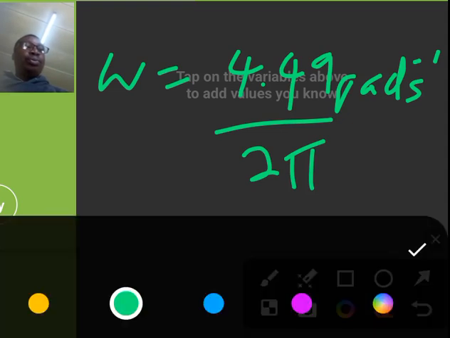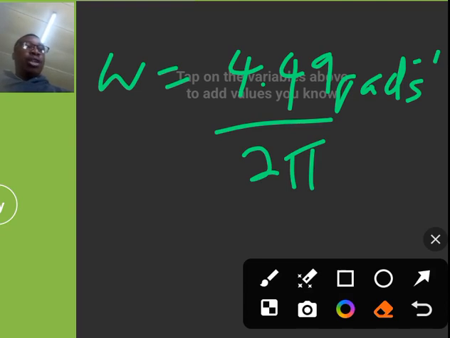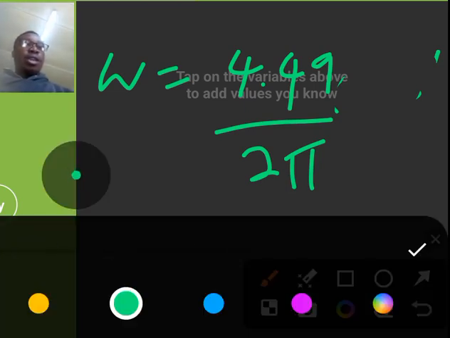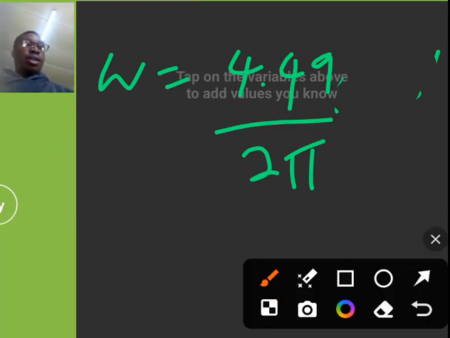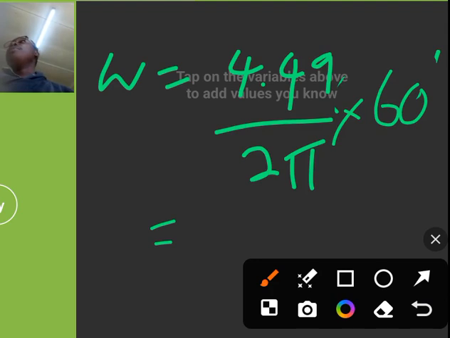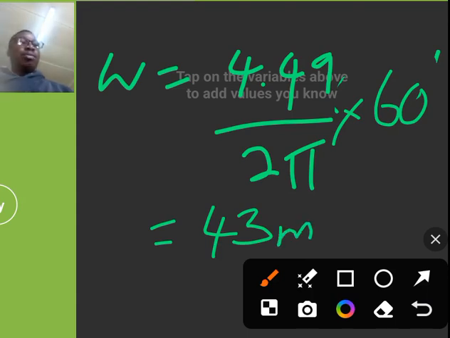So okay, let's see here. What I simply have to do is multiply that by 60. So this is the expression that would give me revolutions per minute. And if you simplify that expression, you get 43 revolutions per minute.